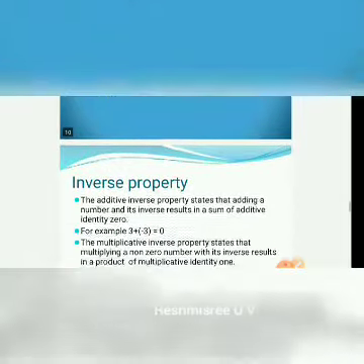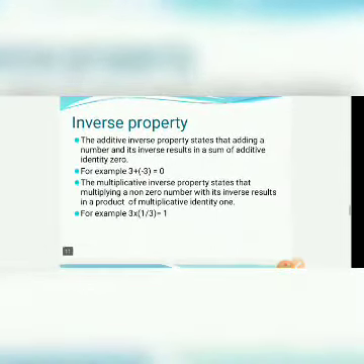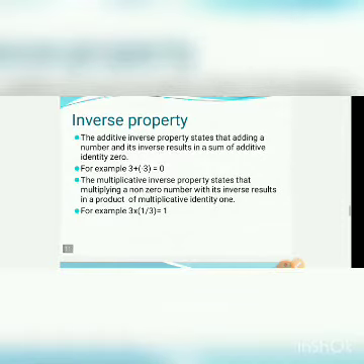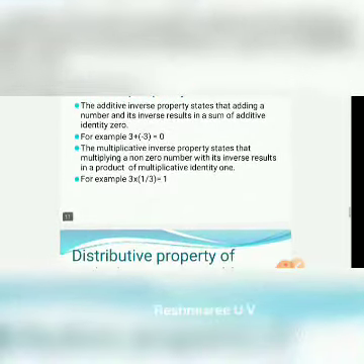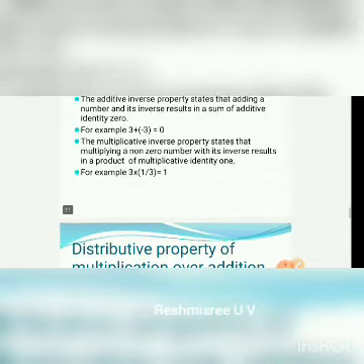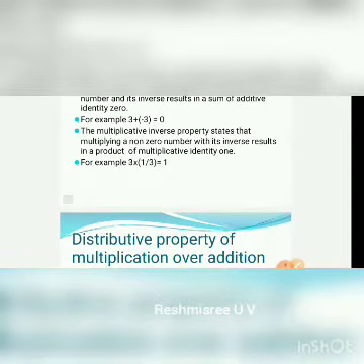Next property is inverse property. The additive inverse property states that adding a number and its inverse results in a sum of the additive identity 0. Example, 3 plus minus 3 equal to 0. Here minus 3 is the additive inverse. The multiplicative inverse property states that multiplying a non-zero number with its inverse results in a product of the multiplicative identity 1. Example, 3 into 1 by 3 equal to 1.